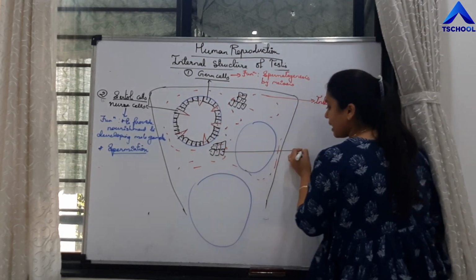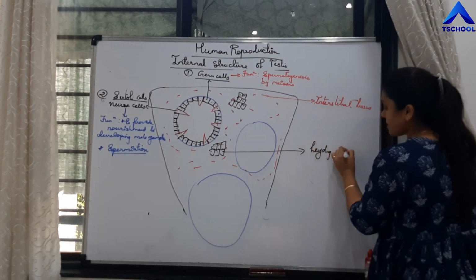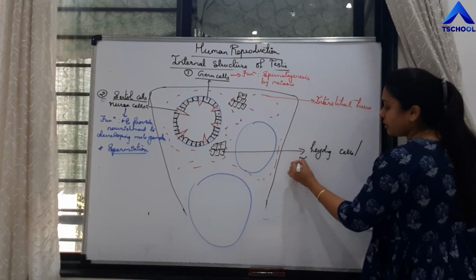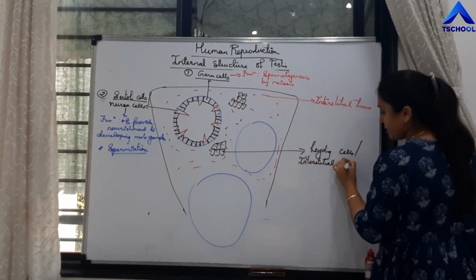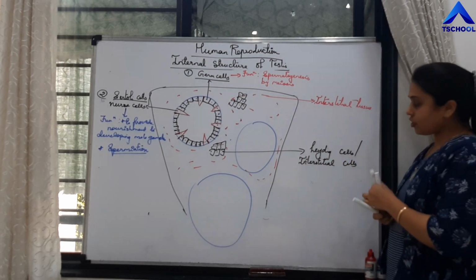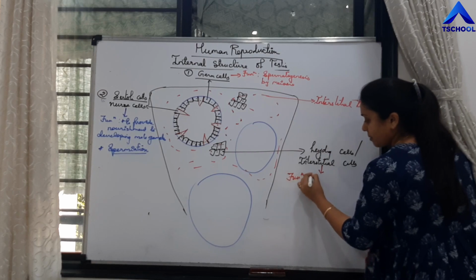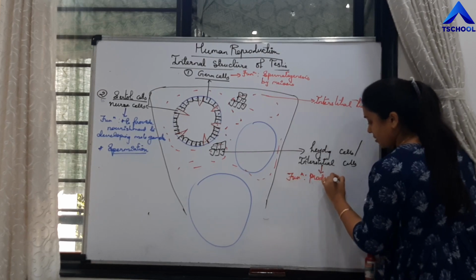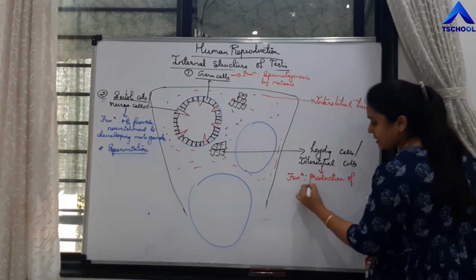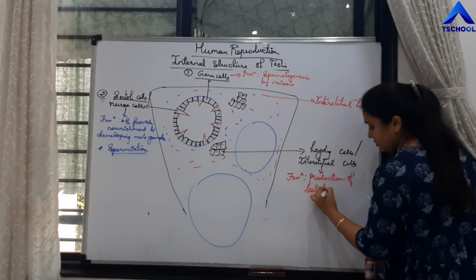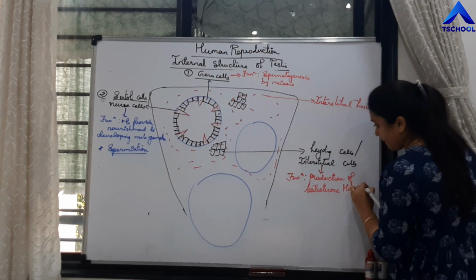These cells are called Leydig's cells or interstitial cells, and the function of these cells is production of testosterone hormone, right?